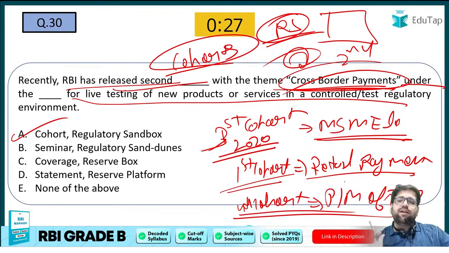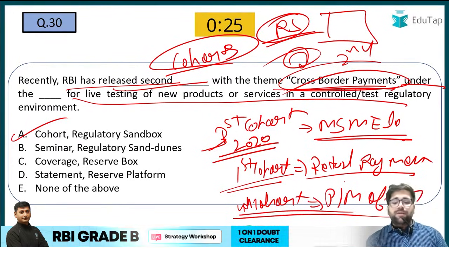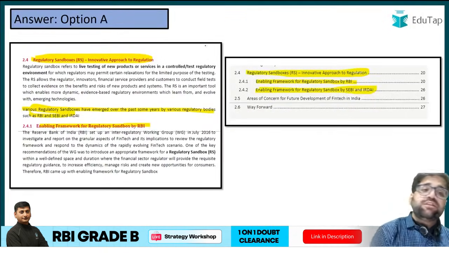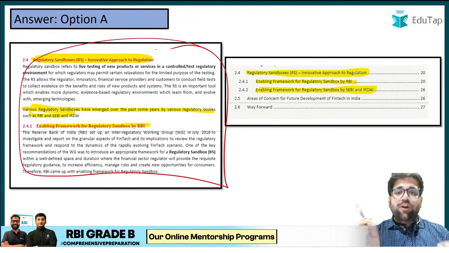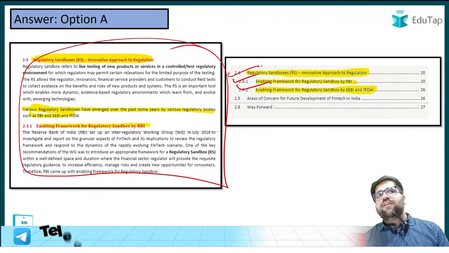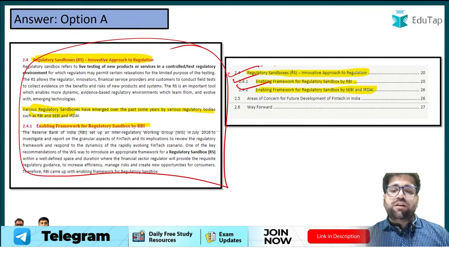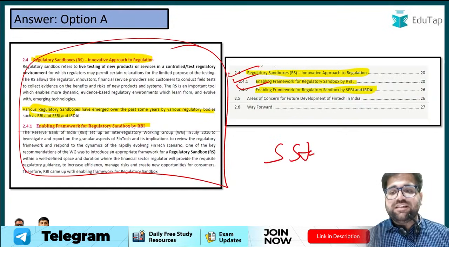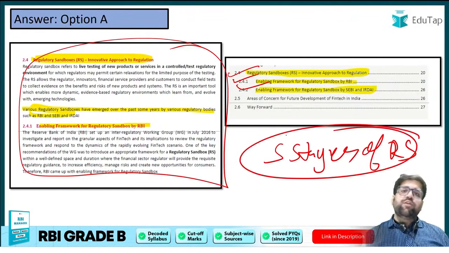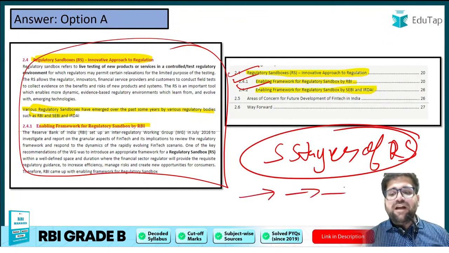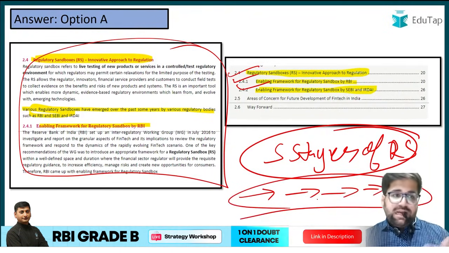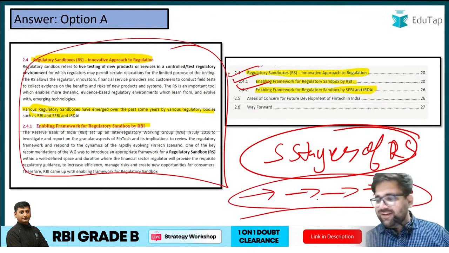And if you are not reading current affairs thoroughly, sorry to say you are making a big mistake. Now I hope, guys, the regulatory sandbox is also covered systematically in our course. You would see different categories have been covered regarding different norms as well. I hope you know there are 5 stages of the regulatory sandbox. Every product which enters the regulatory sandbox has to pass through 5 stages, and these 5 stages are defined under different durations. That is a big topic which we will be discussing in future.